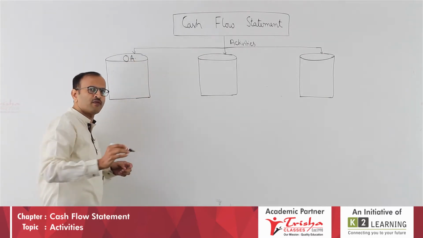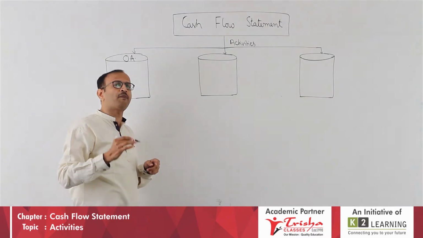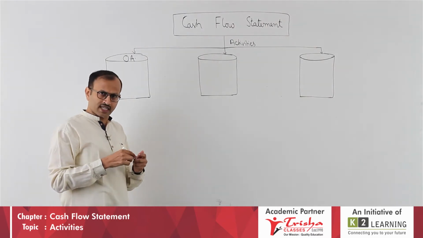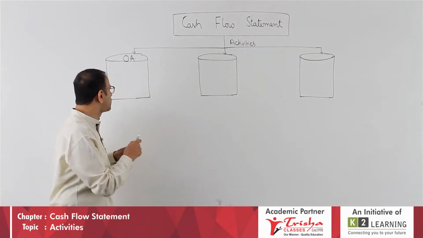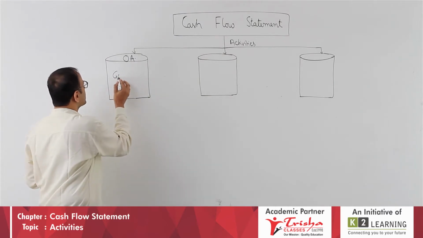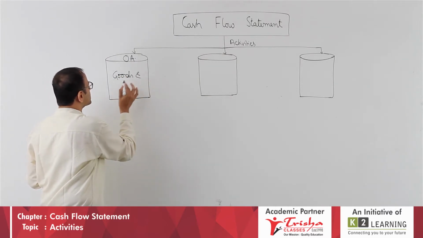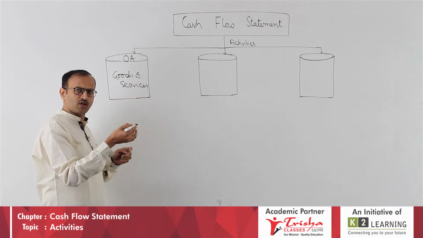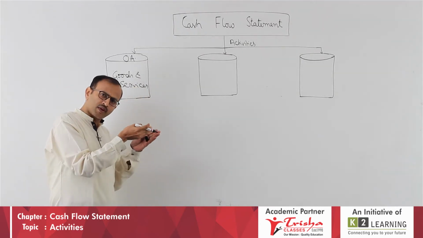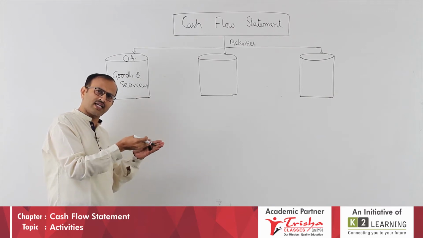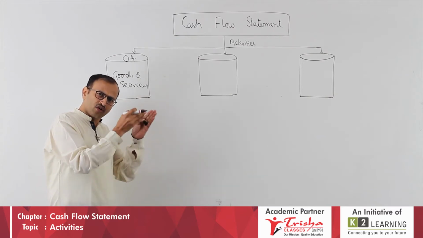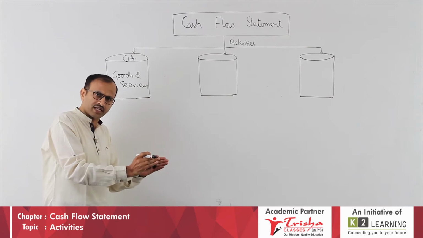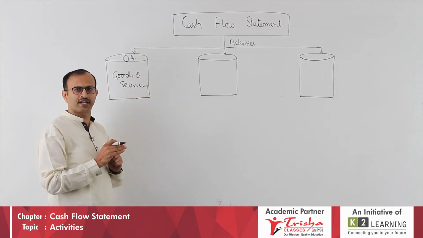Can you repeat with me, what activity is this? It is called operating activity. This is about goods and services, basically your main goods and services. All about sales, purchases, or maybe salary and rent, all these are related to your main business, main operations, so we take them under this operating activity.